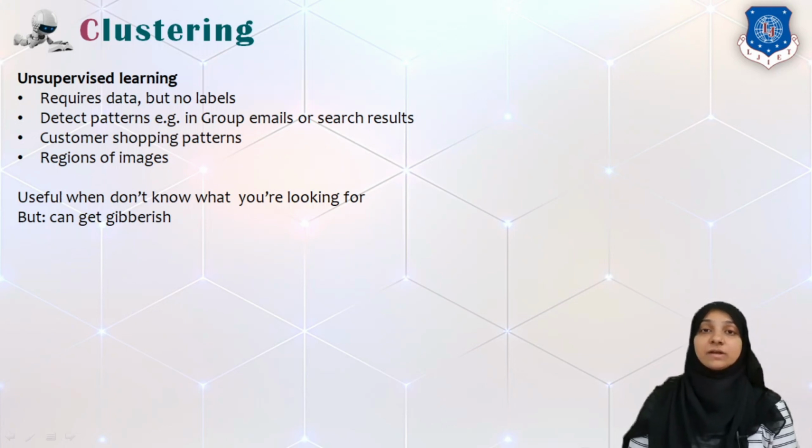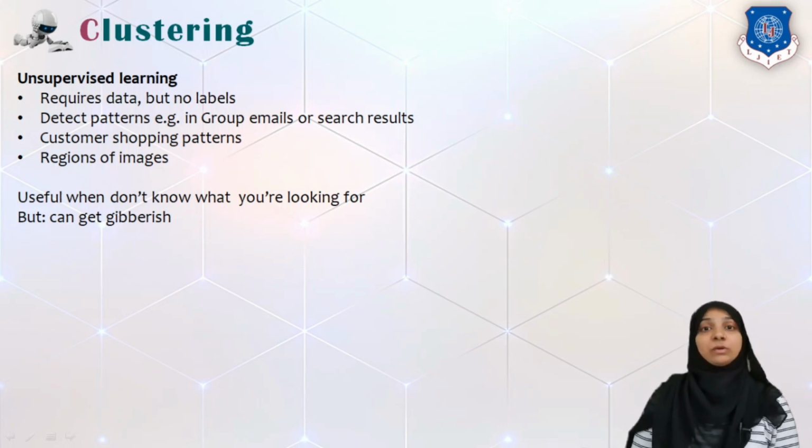Say for example, a set of emails or a set of search results according to some criteria. We can do something called customer shopping pattern recognition. We can identify customers either by their geographic location or by their demographics. What are the patterns of buying habits of customers? All these can be identified with the help of unsupervised learning and the method specially called clustering.